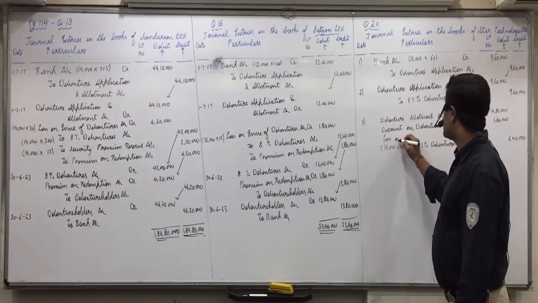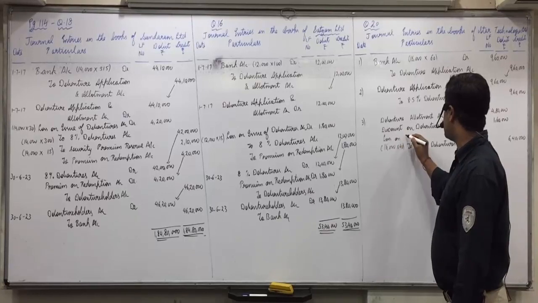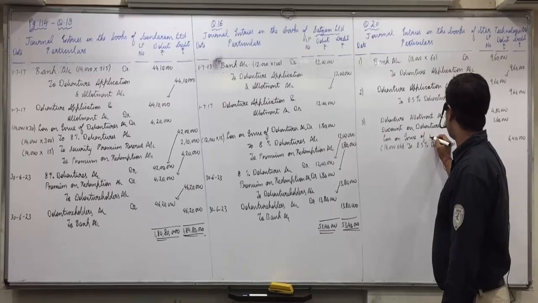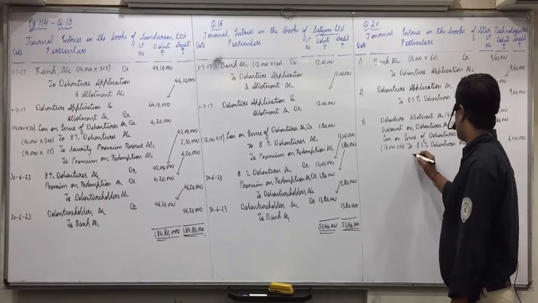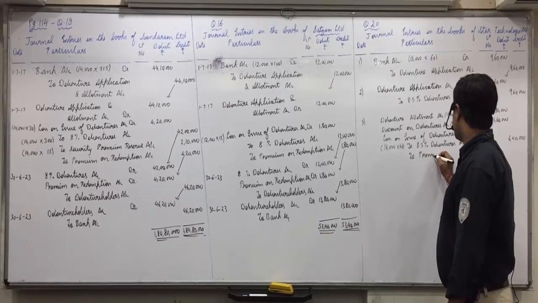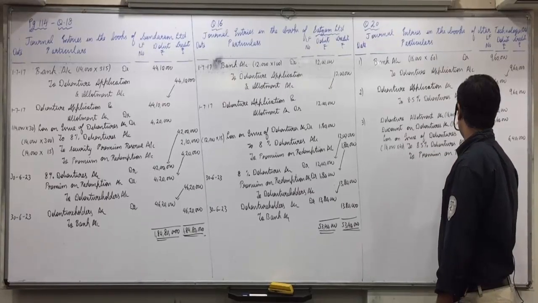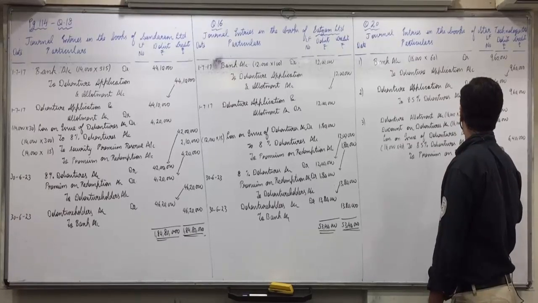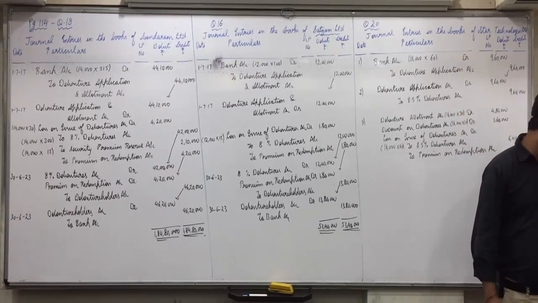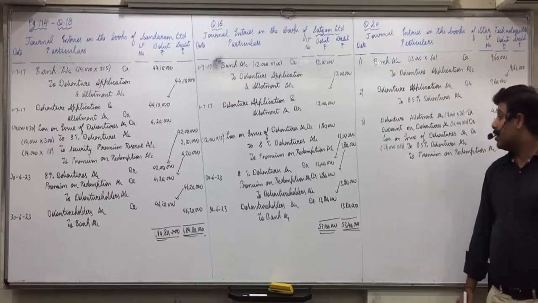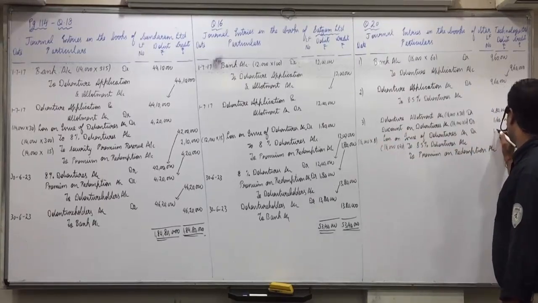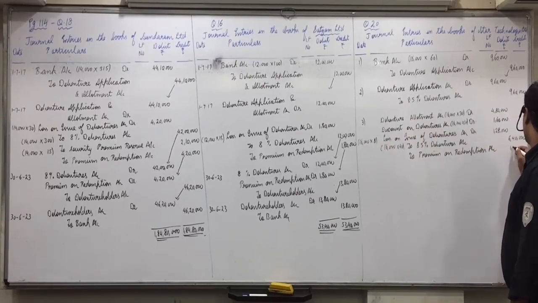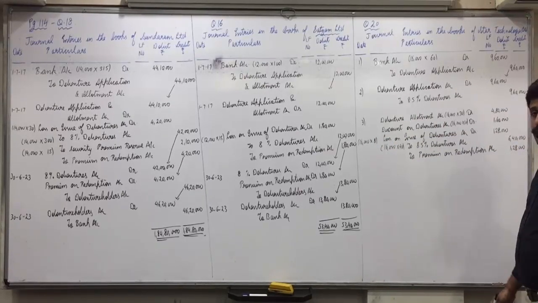So loss on issue of debentures account debit to premium on redemption account. Can you see, redeemed at premium of 8%? So 16,000 into 8, 1,28,000. Okay, premium will be 16,000 into 8, 1,28,000. Did everyone understand this?